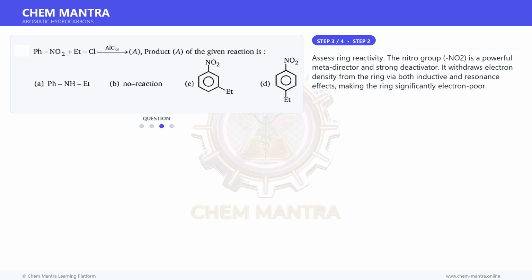Moving on to the next step. Assess ring reactivity. The nitro group, NO2, is a powerful meta director and strong deactivator. It withdraws electron density from the ring via both inductive and resonance effects, making the ring significantly electron-poor.